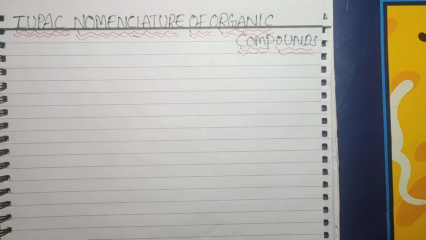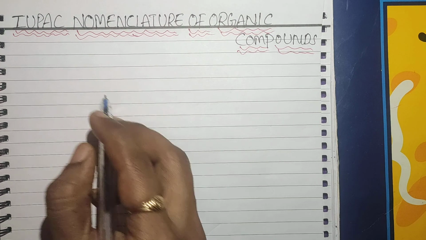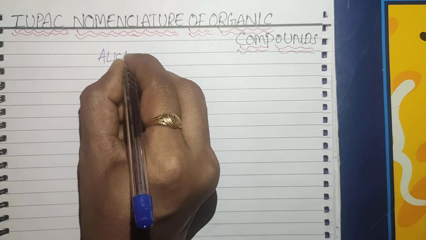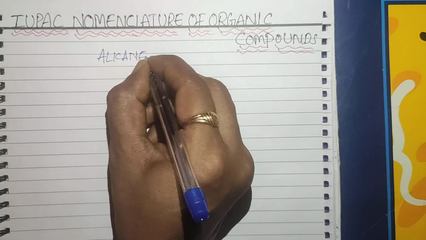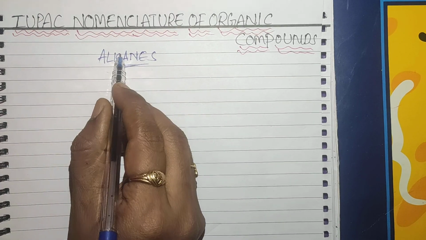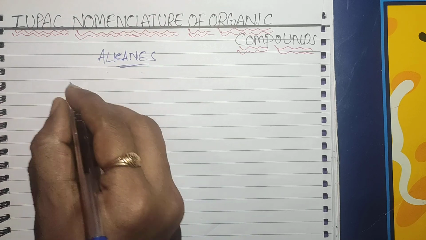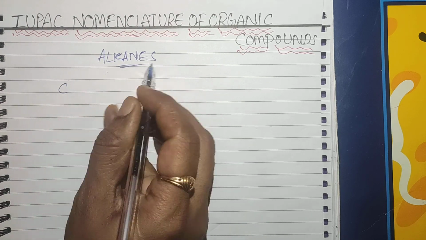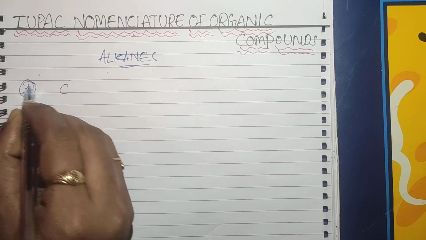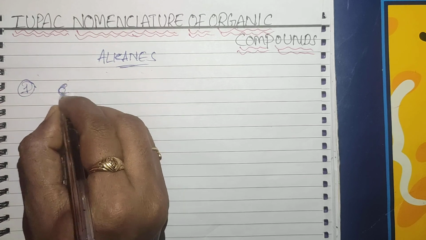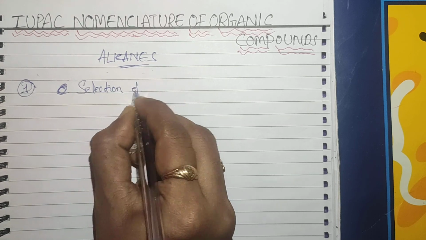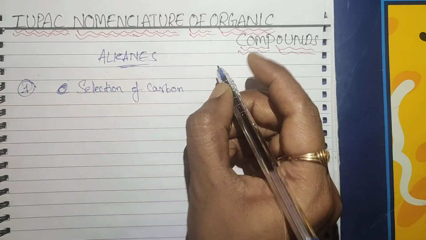Okay. Let's start the topic. Today I am explaining the IUPAC nomenclature for the alkanes. Alkanes you know already, we discussed in the previous sessions. For any carbon compounds we have to follow some rules. First thing is selection of carbon chain. First one is selection of carbon chain. This is the first step.